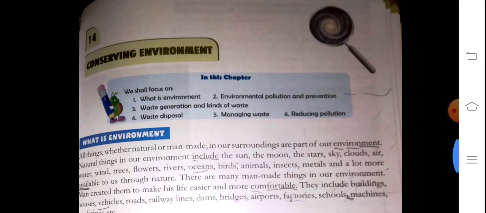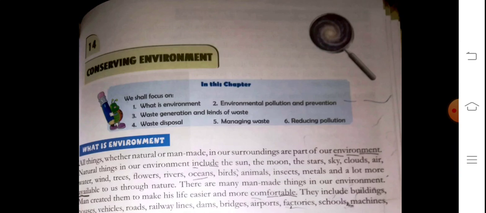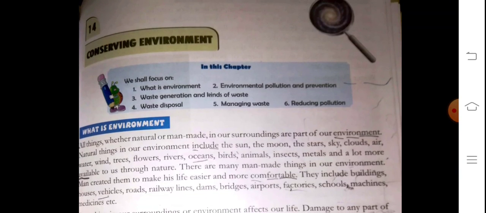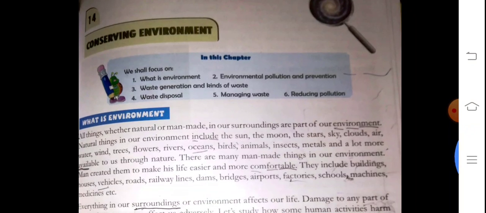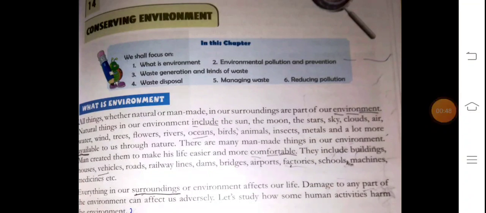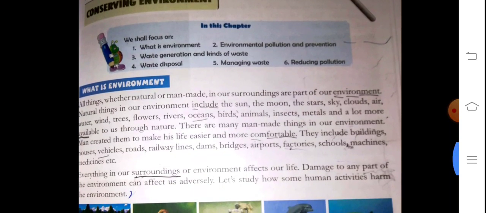Environment. See, students, in this chapter we will see how, through the small means of electricity and human needs, we pollute the environment, and what the causes and effects of pollution are. Now we are passing through the COVID-19 pandemic, and somehow we can say that this type of bacteria has developed because of pollution, and human beings' immunity system is also falling down because of pollution.